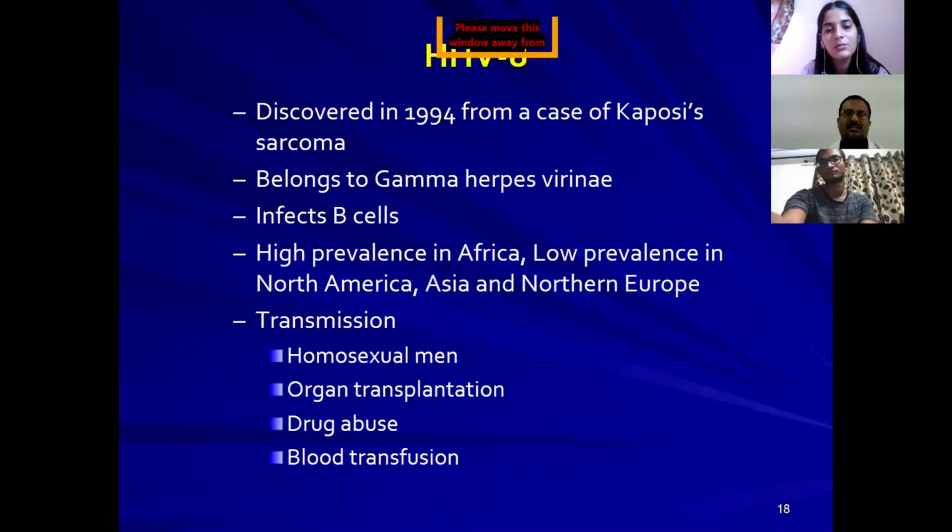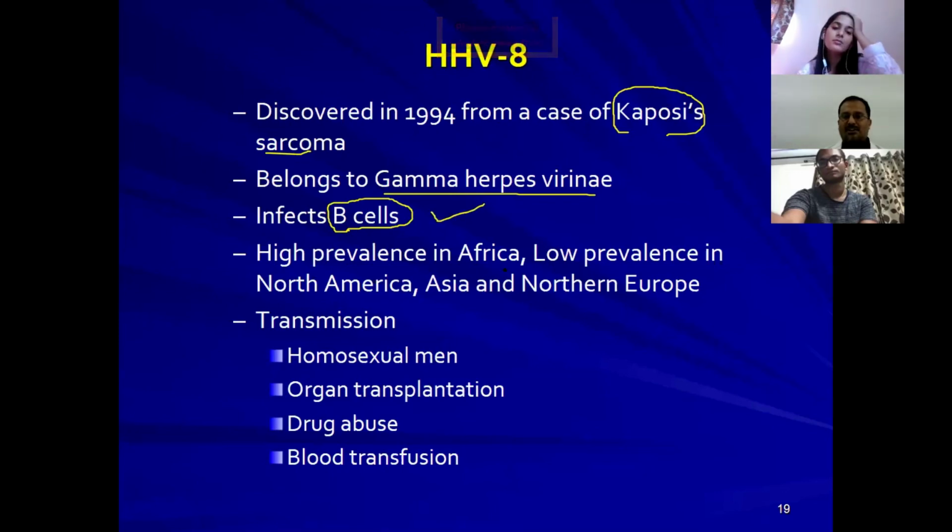And human herpes virus 8 was discovered in 1994. It produces Kaposi's sarcoma and belongs to the gamma herpesvirinae. Remember, it infects B cells, whereas 6 and 7 infect T cells. There is high prevalence in Africa and low prevalence in North America, Asia, and Northern Europe. Transmission is the same: homosexual men, organ transplantation, drug abuse, and blood transfusions.